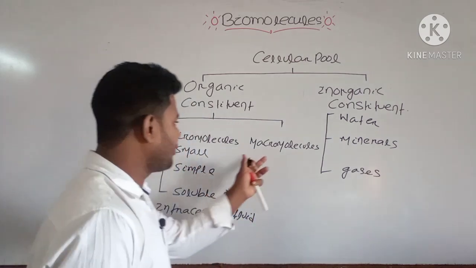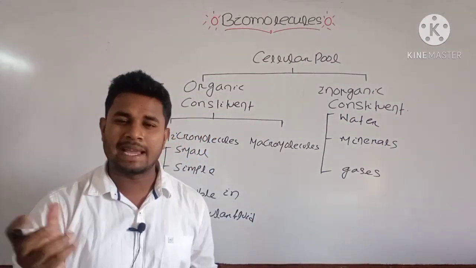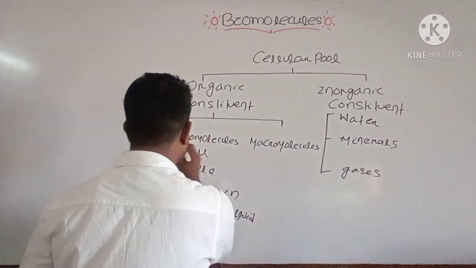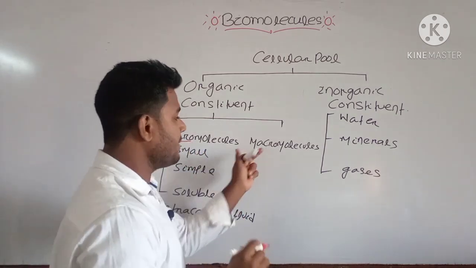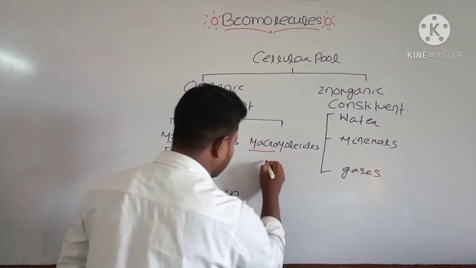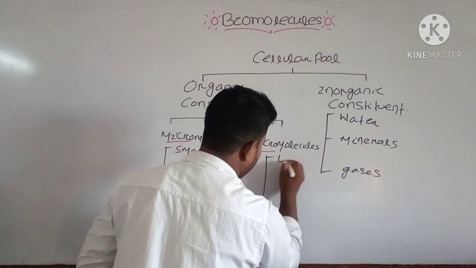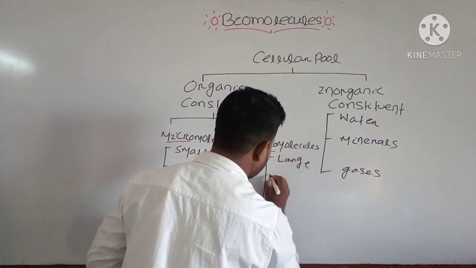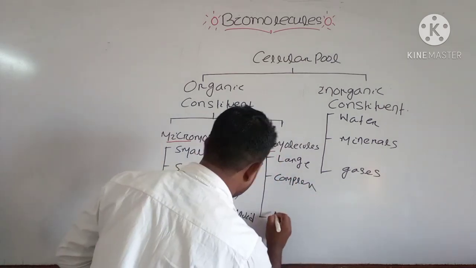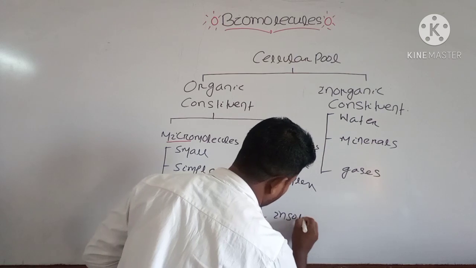If you consider the macromolecules, macro means the large form, it comes from micro. Micro means very small, and macro means larger in size. These are large in size, complex in structure, and insoluble.